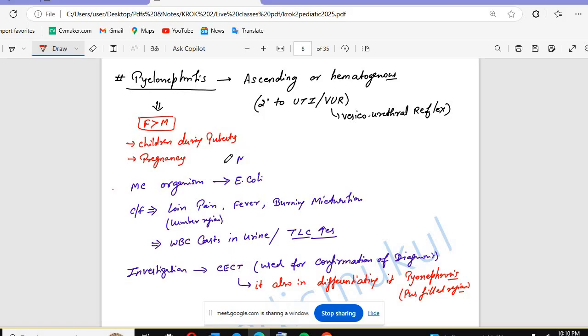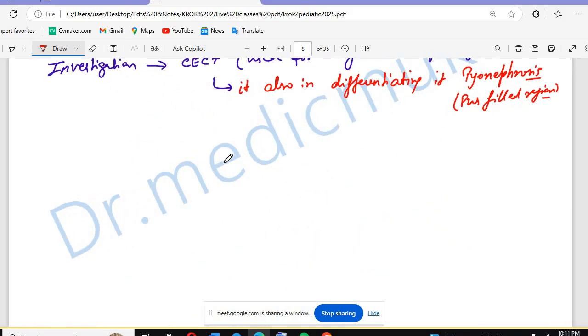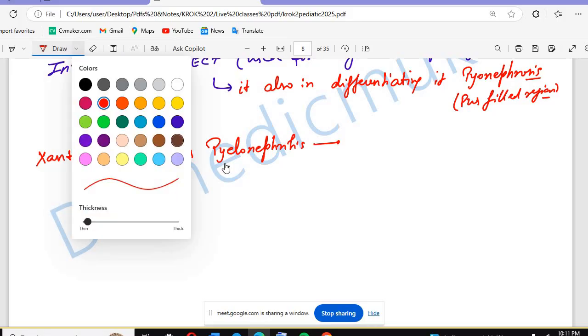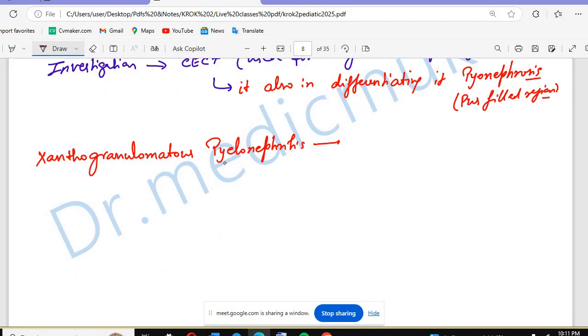So after pyelonephritis, there is one more question in the test center, that is xanthogranulomatous pyelonephritis. So what is xanthogranulomatous pyelonephritis? Basically, it is the chronic form of pyelonephritis.